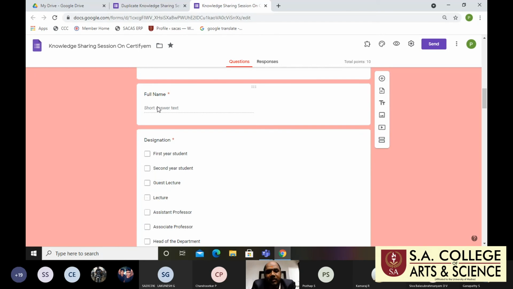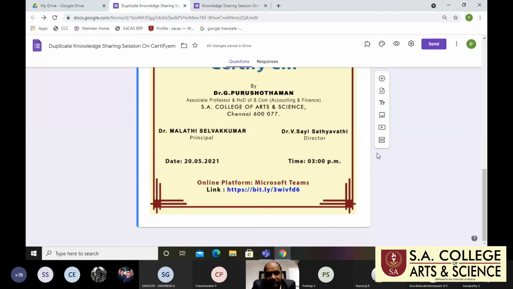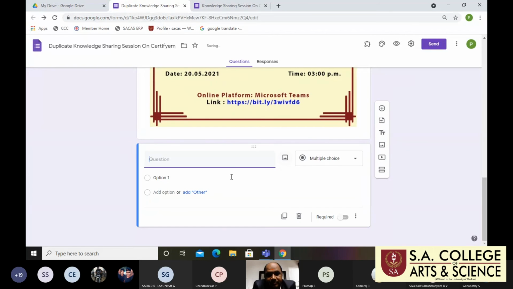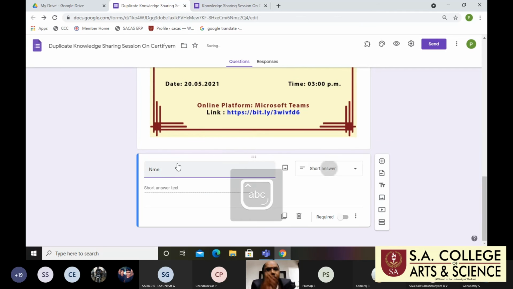Next, we are using the name. The next question we must ask is about the name. Whatever information you give in the Google form, that related information we use to generate the Certify-M certificates. So that sequence should be followed.